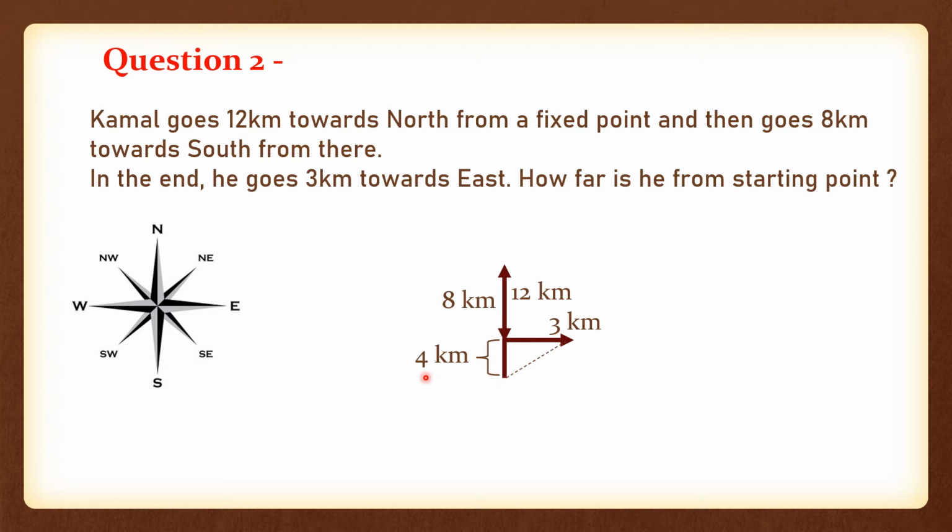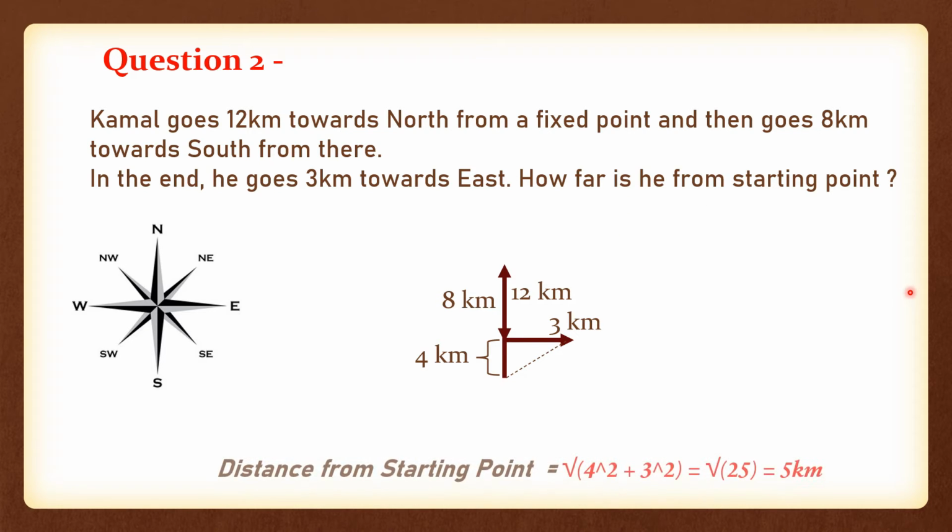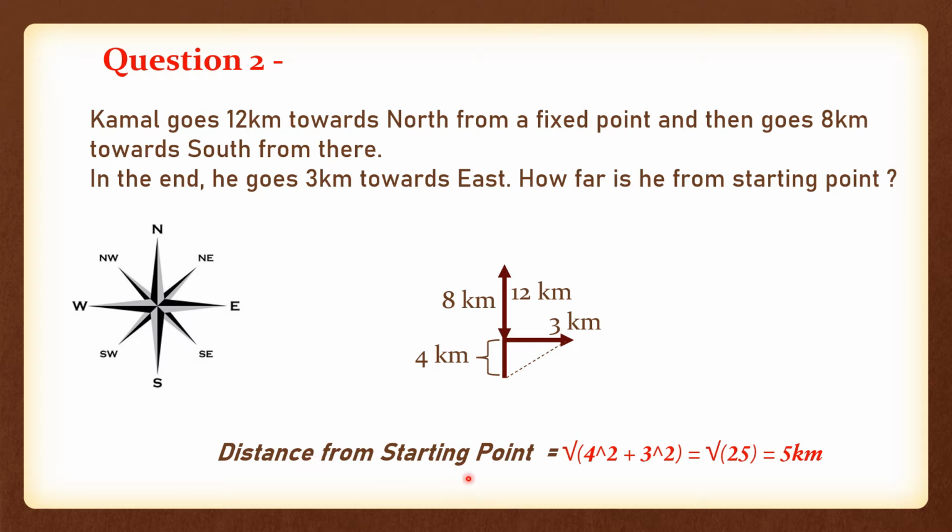So you have your base, you have your perpendicular, so you can easily find your hypotenuse, right? And the question only asks for the distance. So the distance from the starting point will be the square root of base square plus perpendicular square, that is 5 kilometers. So Kamal is 5 kilometers away from his starting point.